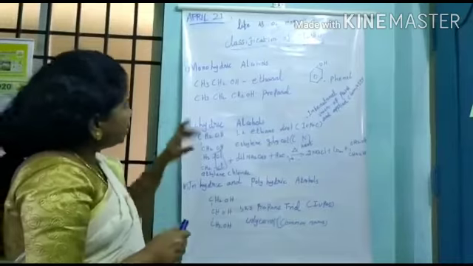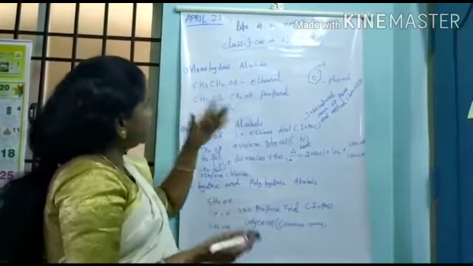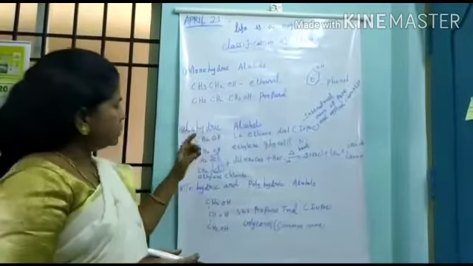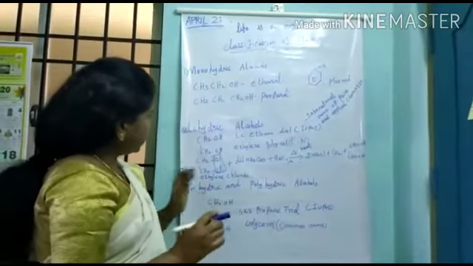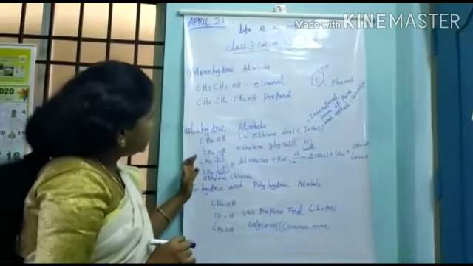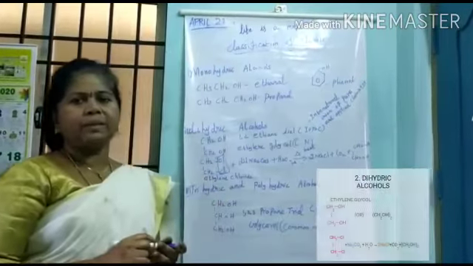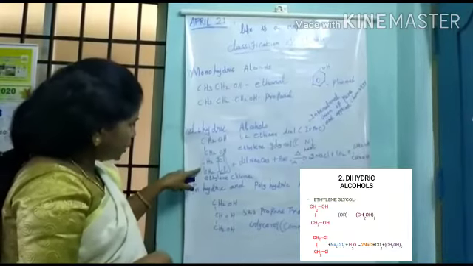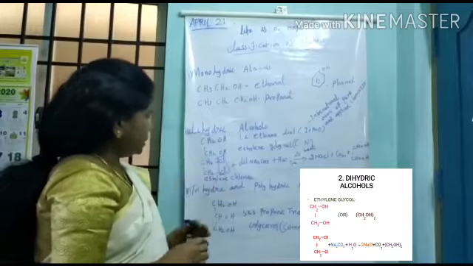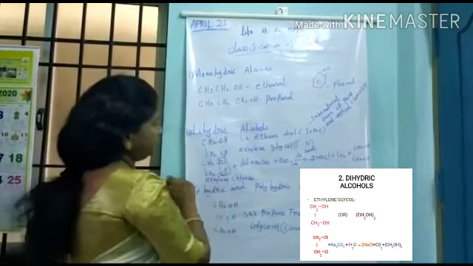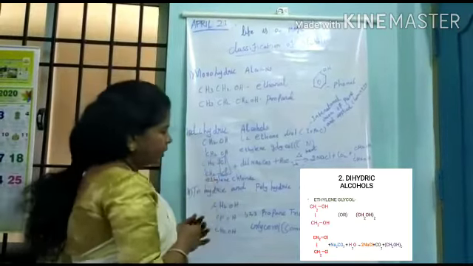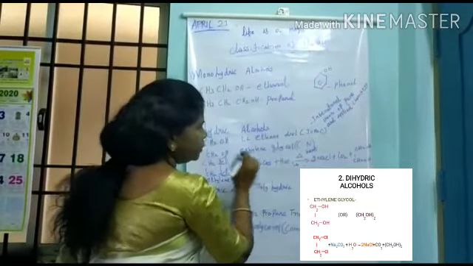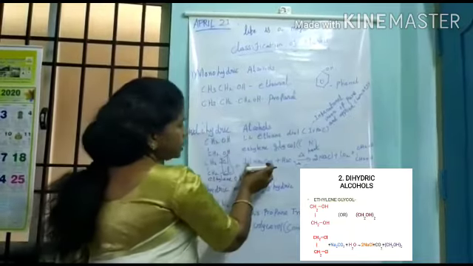Okay. We have already discussed how to prepare ethanol, methanol, propanol, and the preparation methods of alcohols. Now we are going to learn the preparation method of ethylene glycol. Okay, students. This is CH2Cl-CH2Cl, ethylene chloride. This is dilute sodium carbonate.